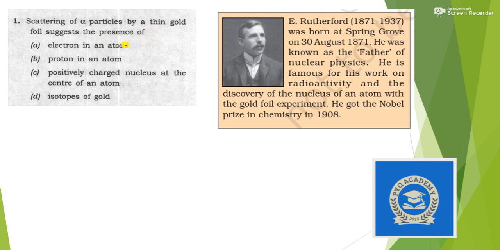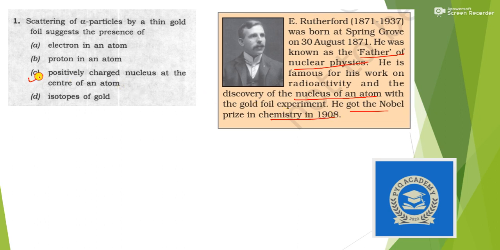I took this image directly from NCERT, where you can see that he is known as the father of nuclear physics and is famous for his work on radioactivity and discovery of the nucleus of an atom, for which he was also given the Nobel Prize for Chemistry.